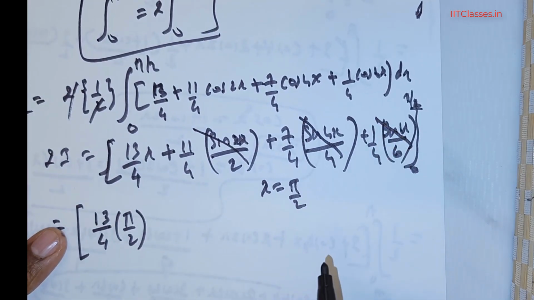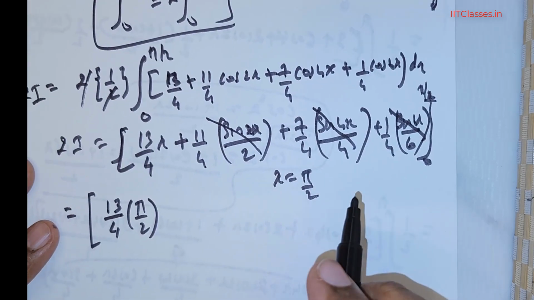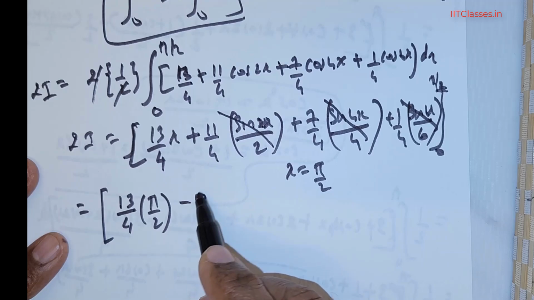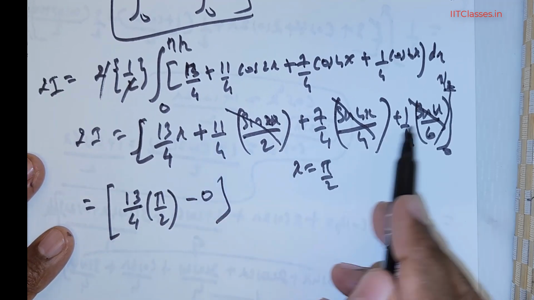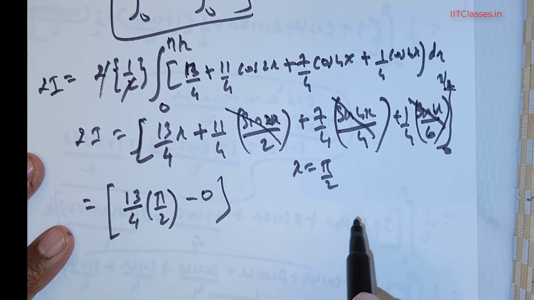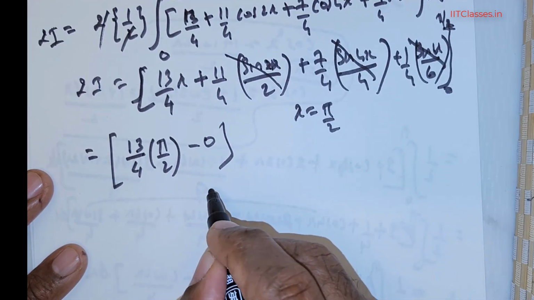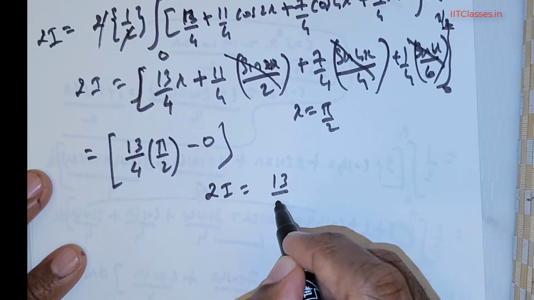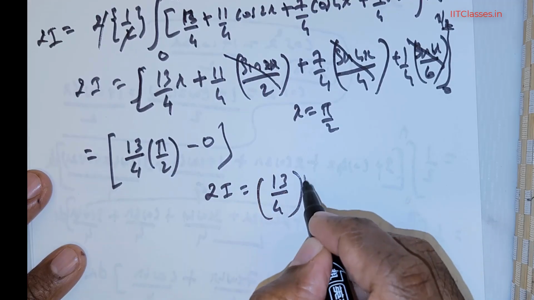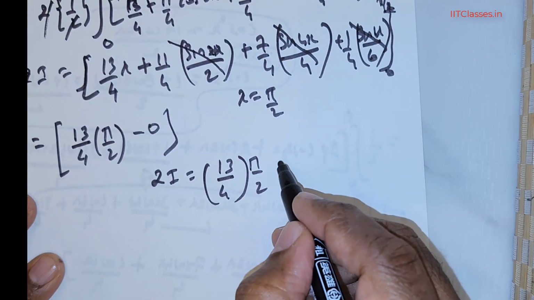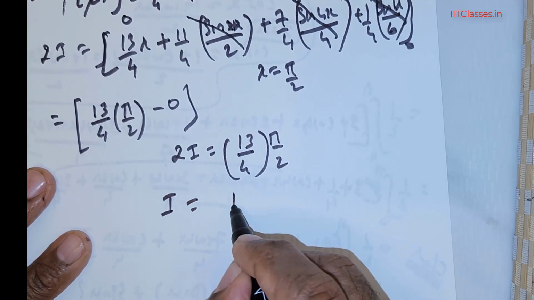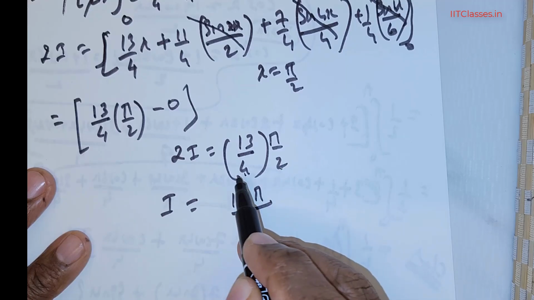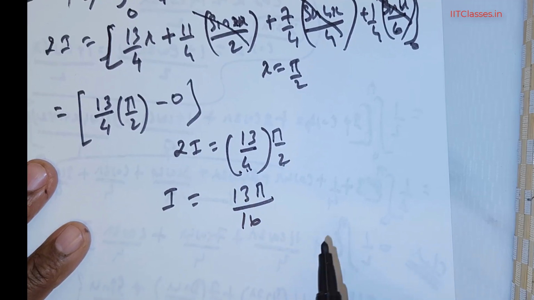Again you get sin 3 pi, sine goes off everywhere. And of course 0 is going to give me 0. So all these terms go off and also the lower limit vanishes. So you have 2 times I = 13/4 times pi/2. So this means I = 13 pi over 8 times 2, which is 16.